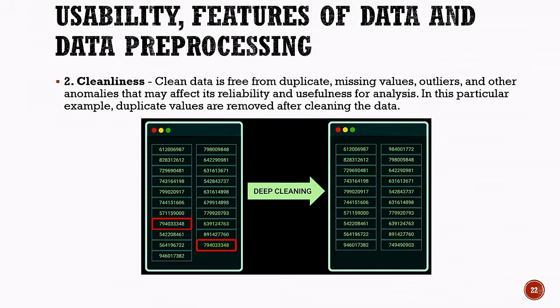During the data cleaning process, the duplicate value is identified and removed. This process is known as data cleaning or data cleansing. Clean data is important because it helps improve the reliability, accuracy, and usefulness of a dataset for analysis. Therefore, before using data for an AI project, we should check the dataset carefully and remove duplicates, handle missing values, identify outliers, and correct other problems that may affect the quality of the data.